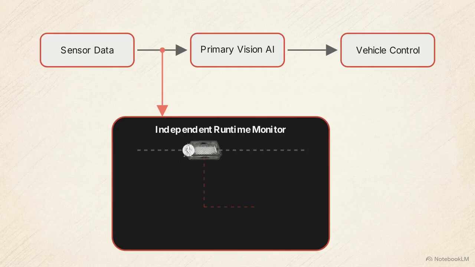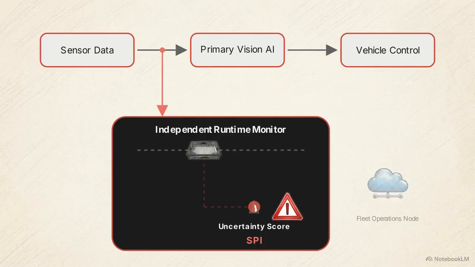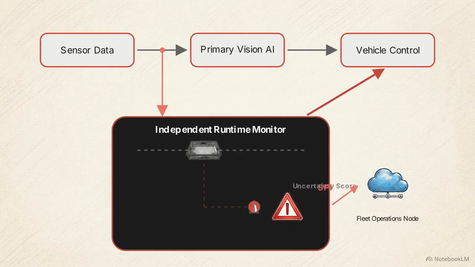The monitor uses statistical mechanisms like Gaussian mixture models or variational autoencoders. It checks the signature of incoming data against the original training distribution. When it encounters e-scooter data, it flags it as a high-risk anomaly. These flagged samples generate safety performance indicators. The monitor calculates an uncertainty score, triggering a system-level warning while transmitting the anomaly data to fleet operations for analysis.